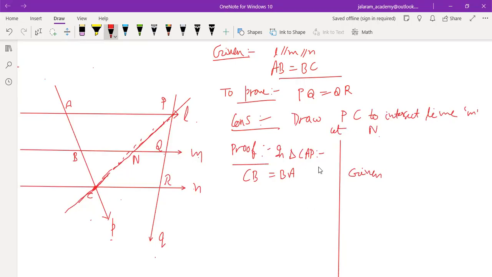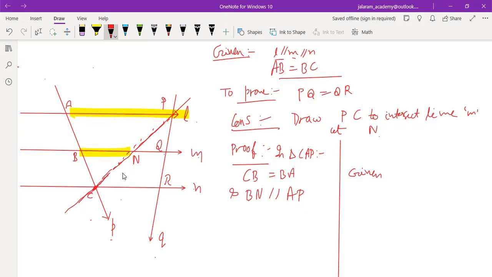Okay. In triangle CAP, look at this. We know that CB equals BA and BN is parallel to AP. Can you tell why BN is parallel to AP? As BN is a part of line M and AP is a part of line L, and it is given that L is parallel to M, all their parts will also be parallel.